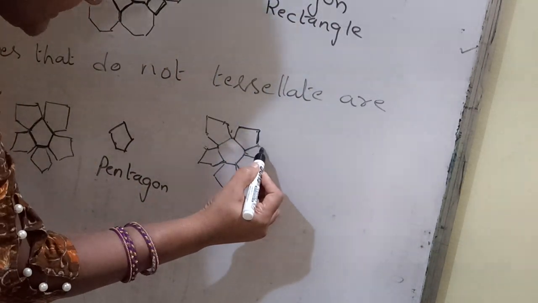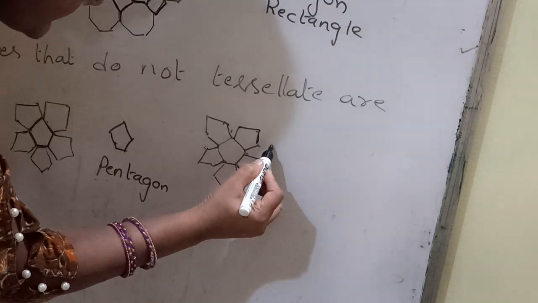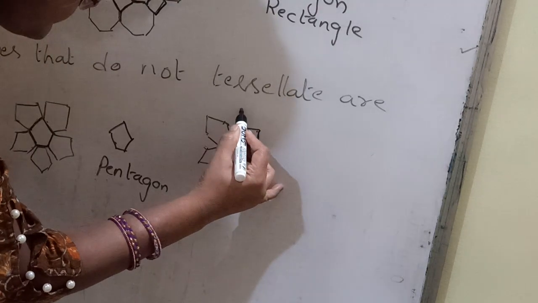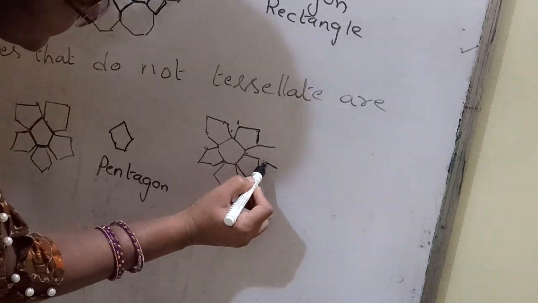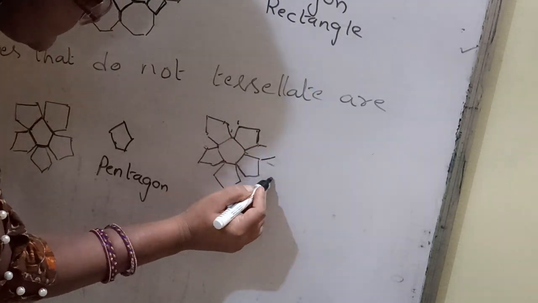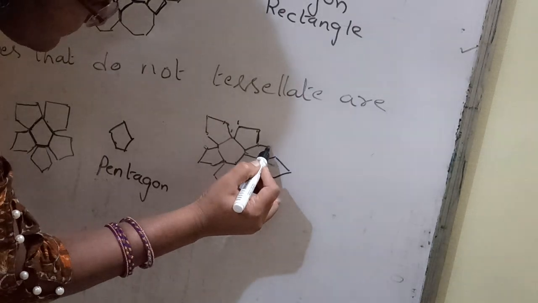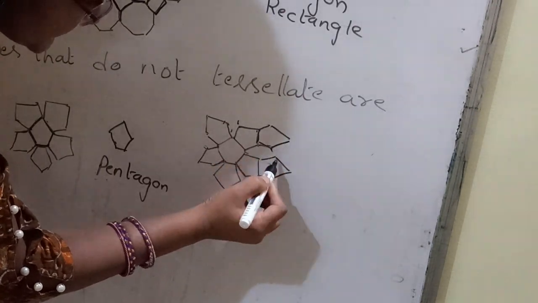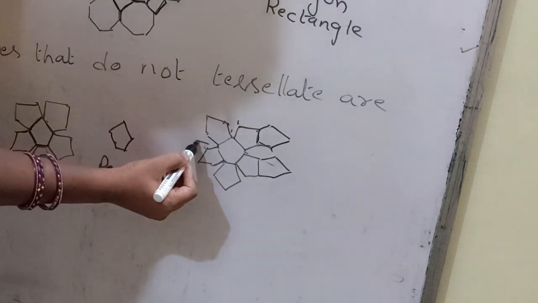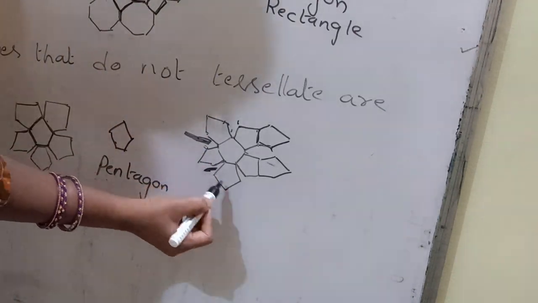Now suppose I extend like this, I will get some different design. It won't be specific. And you can see that there is a gap between these shapes.